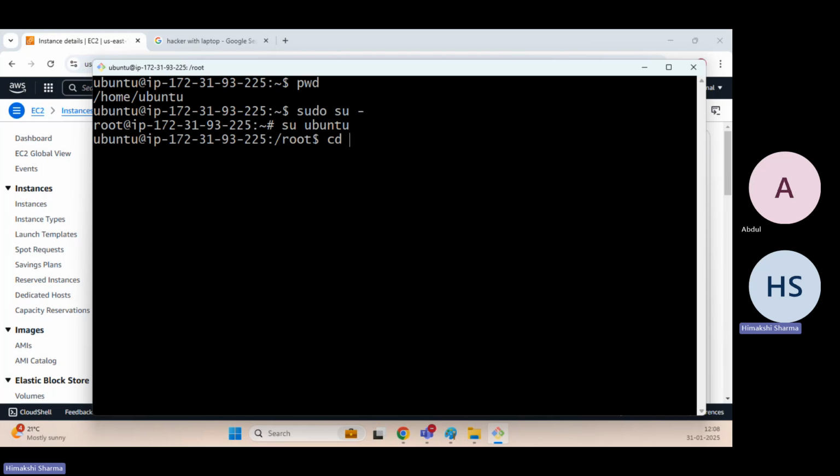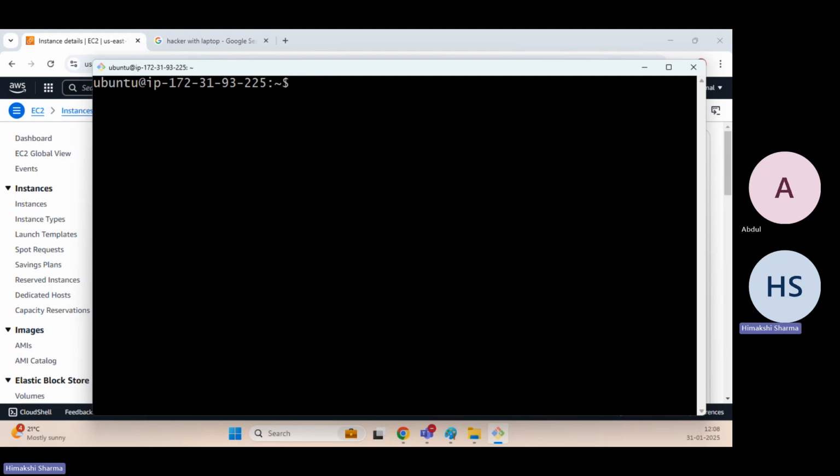I will say cd, change directory, and use the tilde symbol, because I am in the root directory at this moment. I want to switch to the home directory of Ubuntu. I will clear the screen. If I want to see the data in this directory, what command do I need to use? I need to use ls.